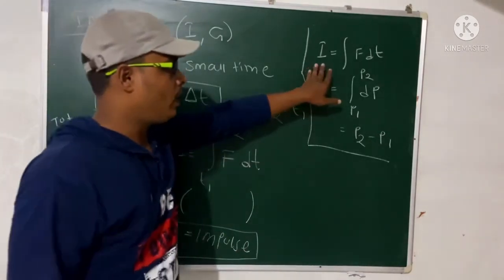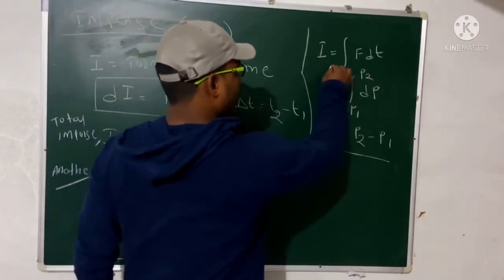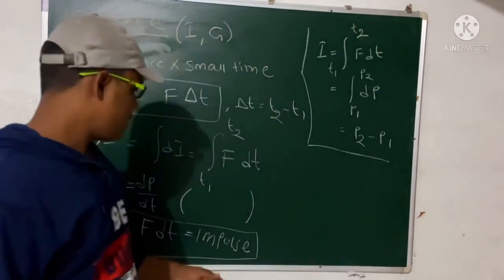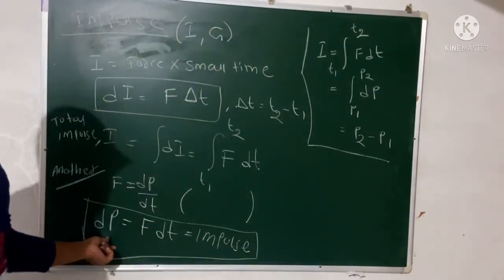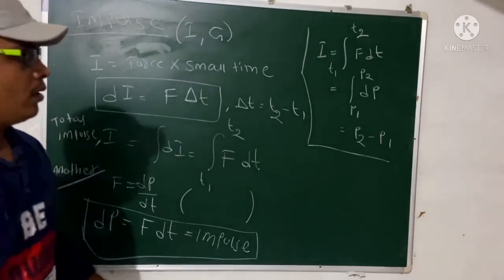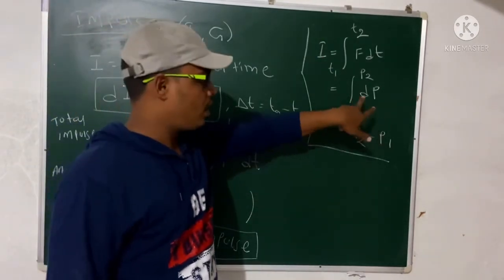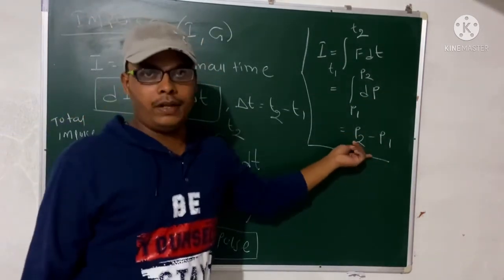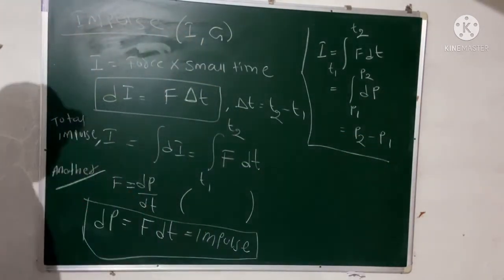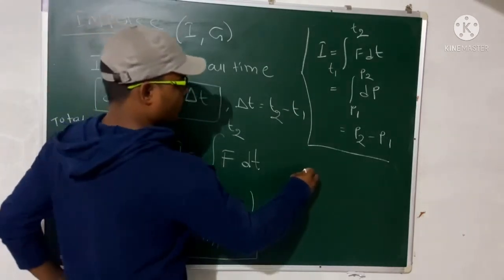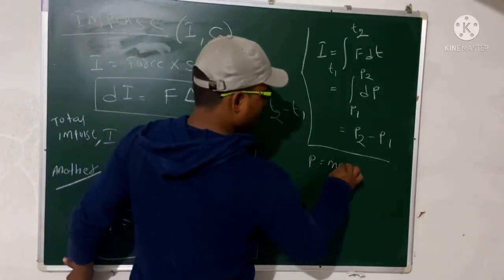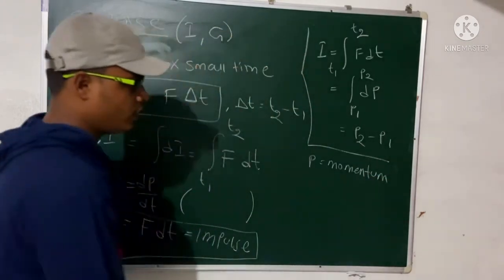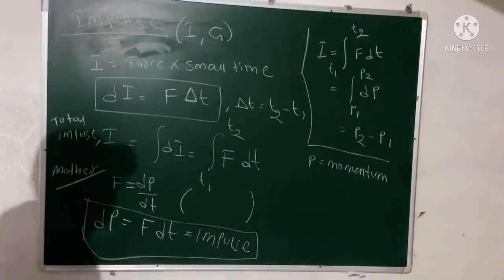So what is the impulse? This is the integration of F dt with integration limits t1 to t2. But F dt is also called dp, right? So we can write dp also. When we write dp, the limits change to p1, p2, and p is the momentum, right? So sometimes we call the change in momentum also equal to impulse.